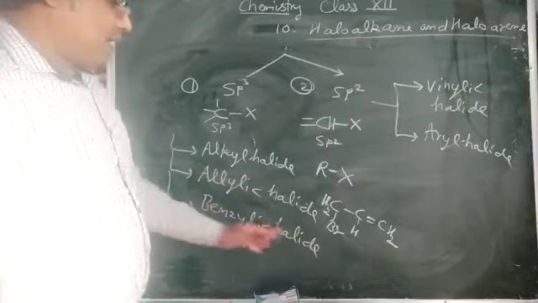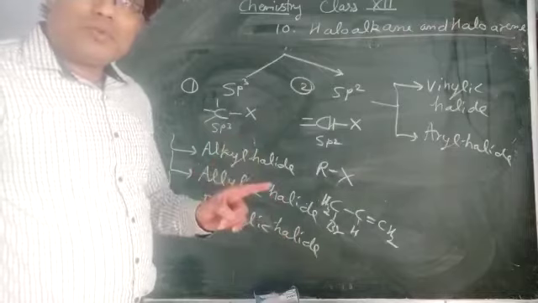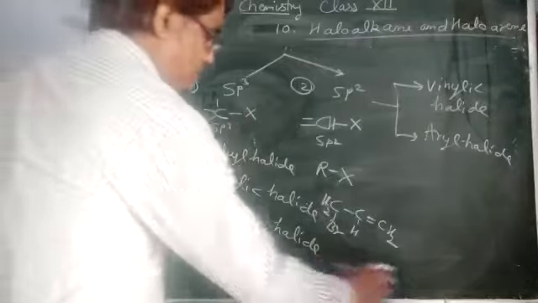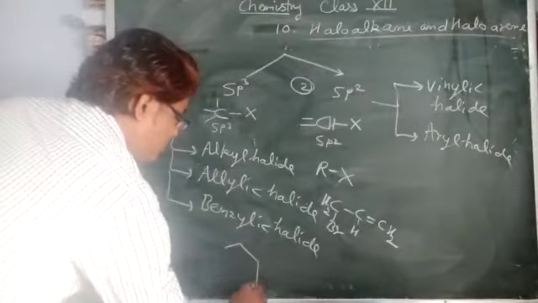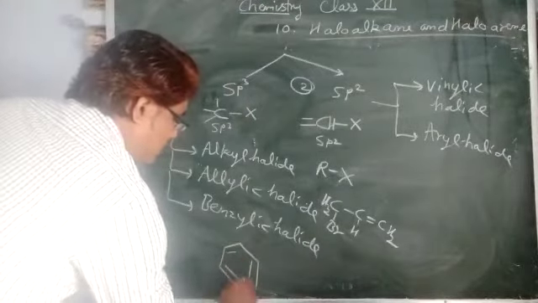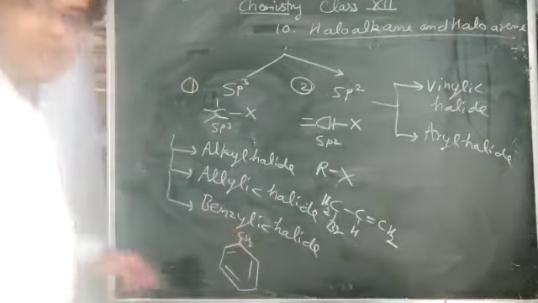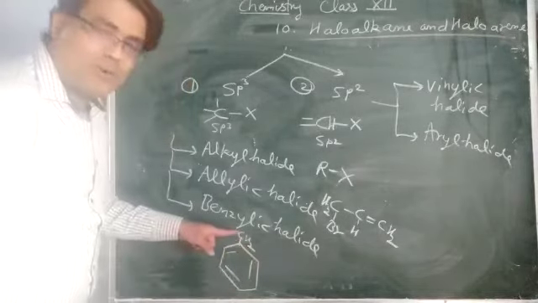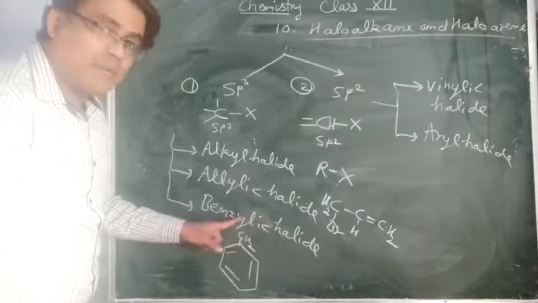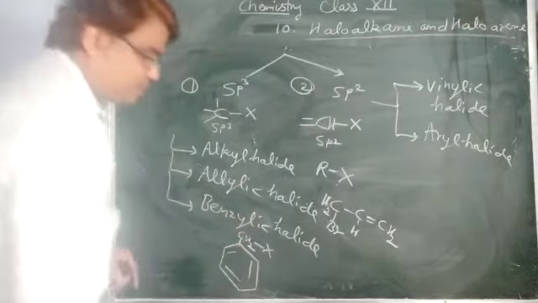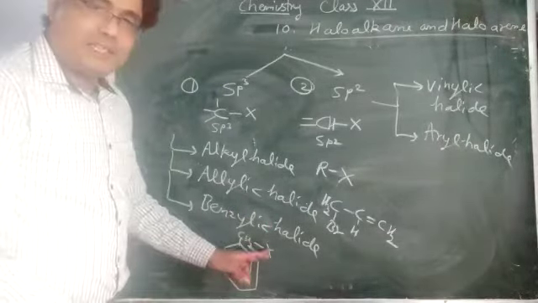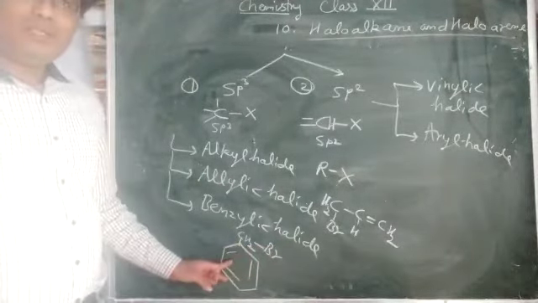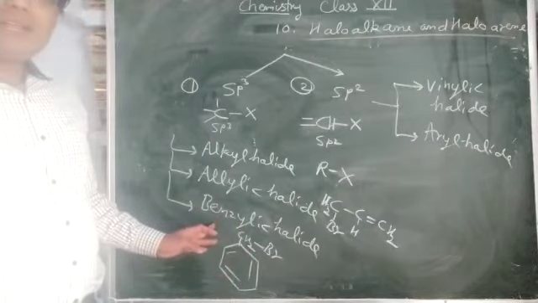Now next, benzylic halide. In this, the halogen atom is attached to a benzylic carbon. What is a benzylic carbon? If you see this example, that is toluene, a methyl group attached to benzene. If I remove this hydrogen, this carbon is called the benzylic carbon, and the halogen is attached to this carbon. If I replace this X by Br, that is called benzyl bromide. That is an example of a benzylic halide.